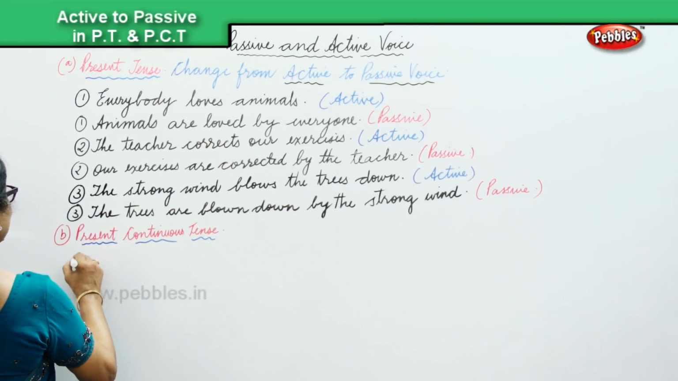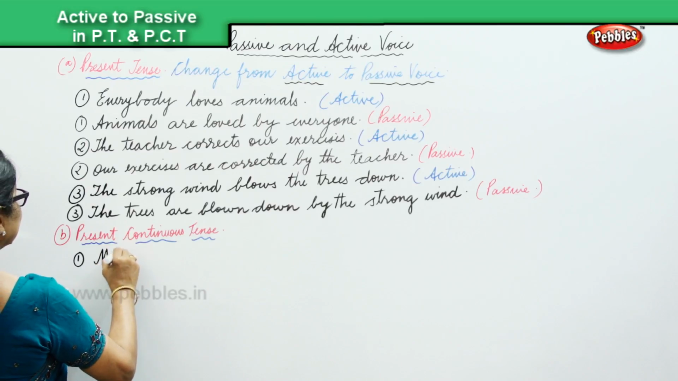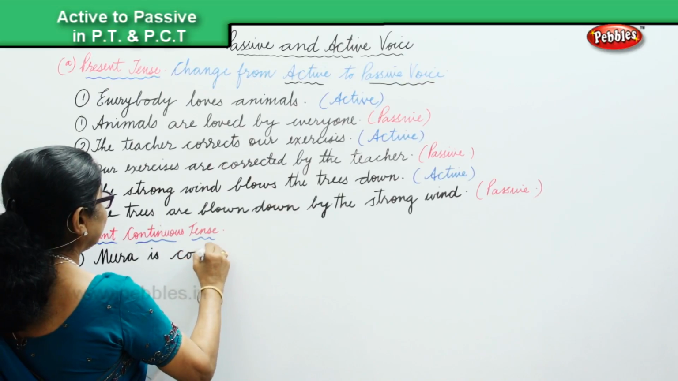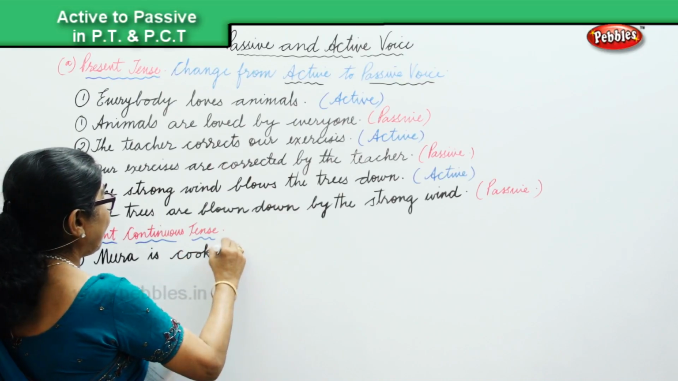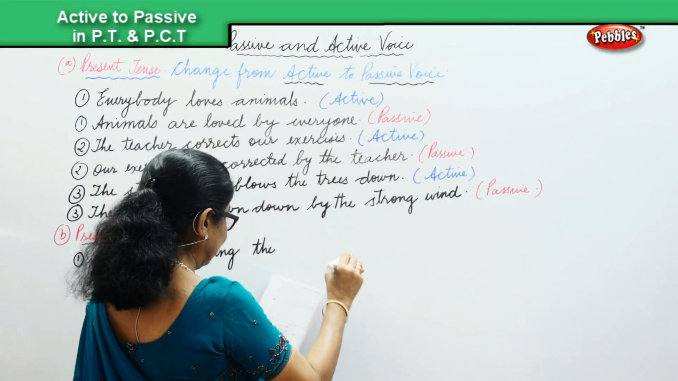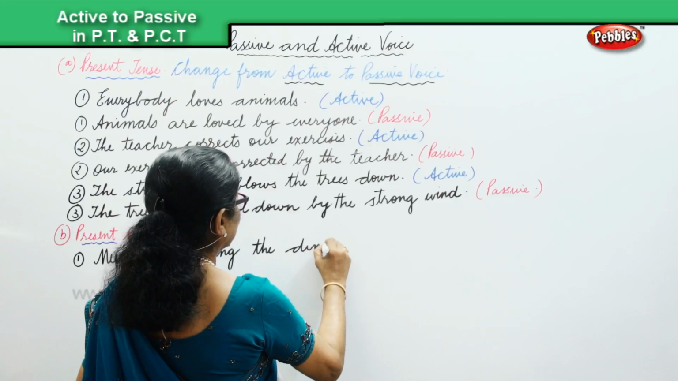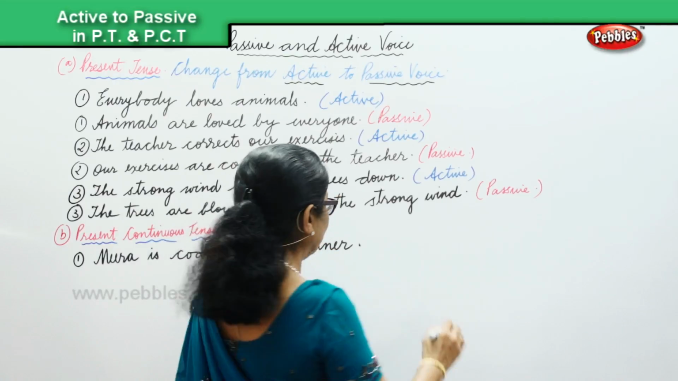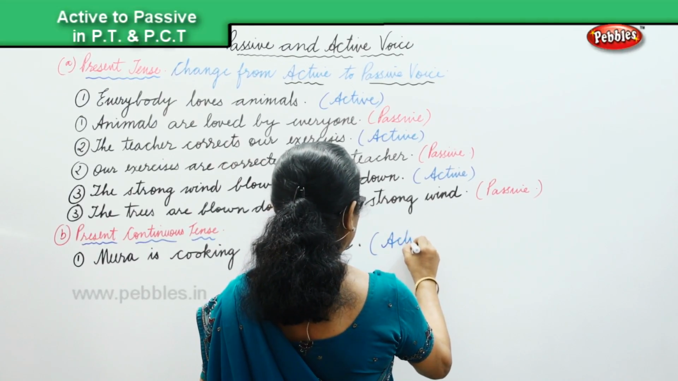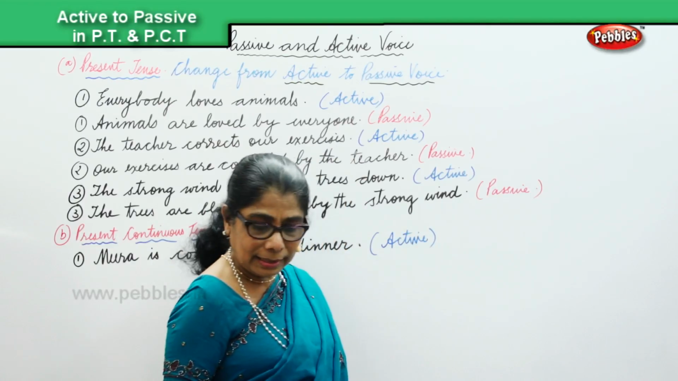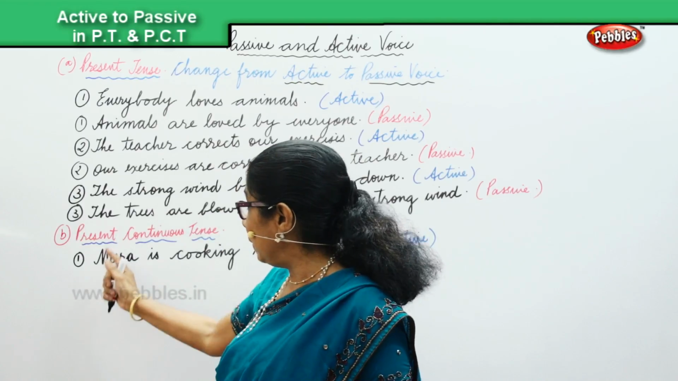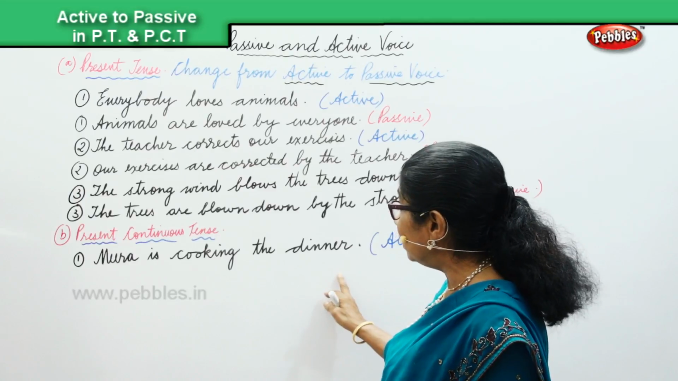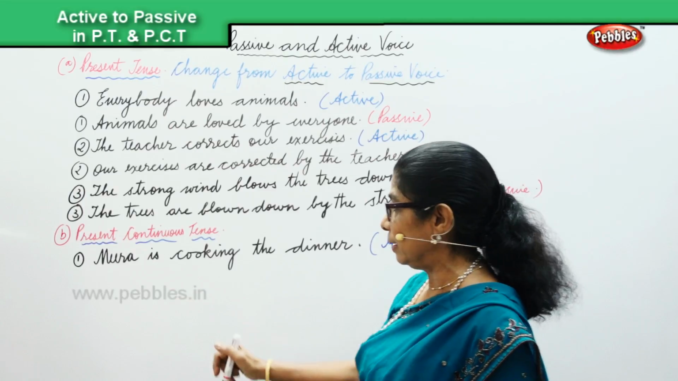The first sentence I have here is Meera is cooking the dinner. Meera is cooking the dinner, and that is in the active voice. Now we are going to change this active sentence into passive, but remembering present continuous tense. So it will be the dinner is being cooked by Meera.